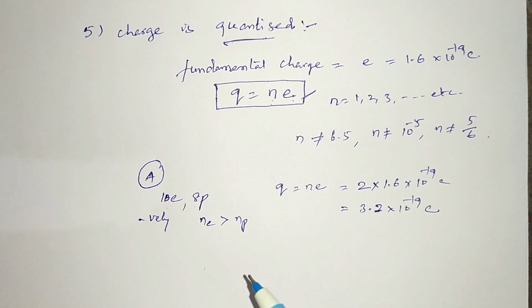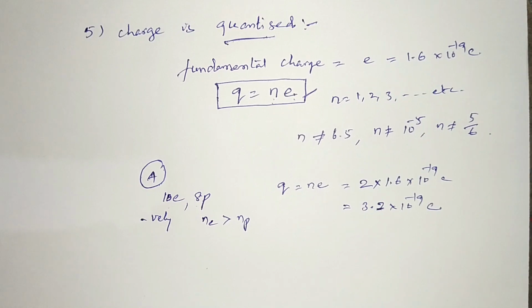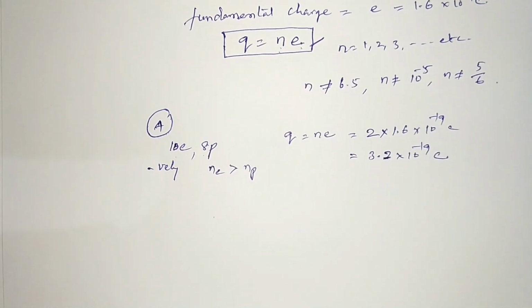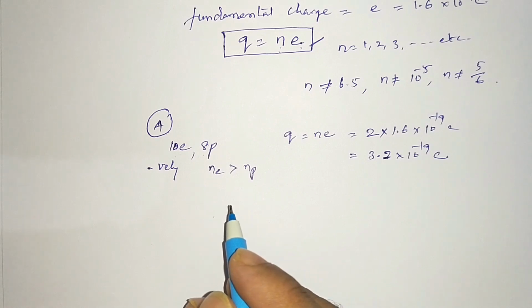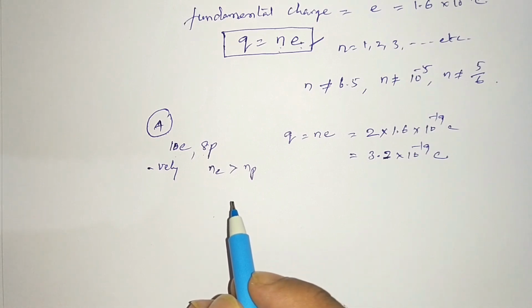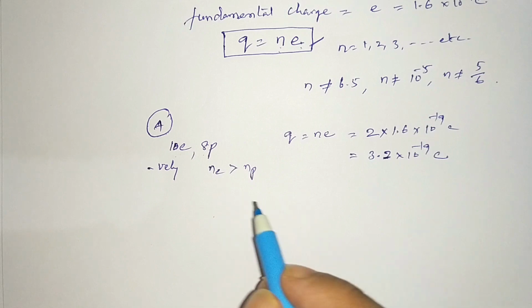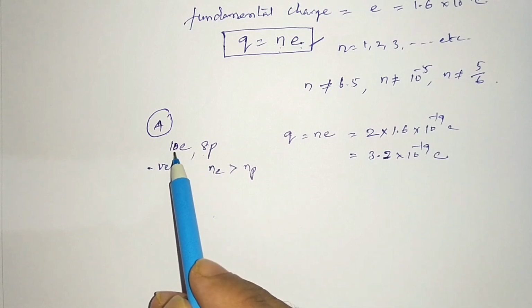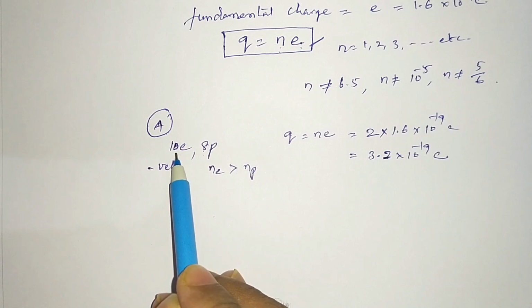Does the mass of a body change during charging it, whether it is positively charged or negatively charged? Let us see whether the mass of the body changes or not. For example, if it is a neutral body, 8 protons and 8 electrons should be there, right?